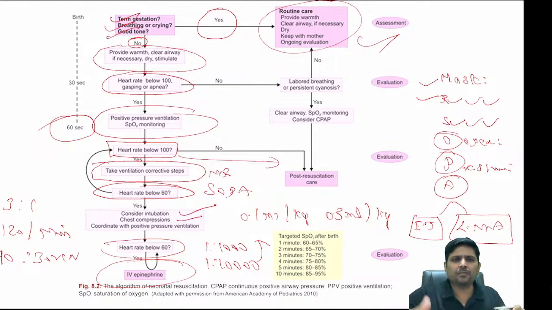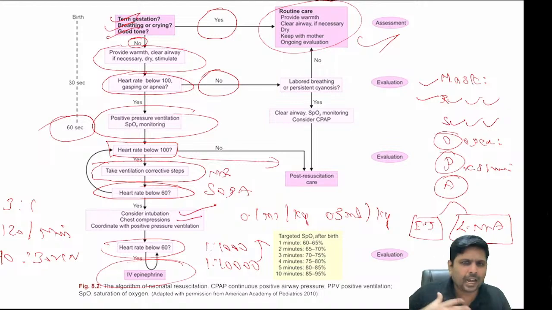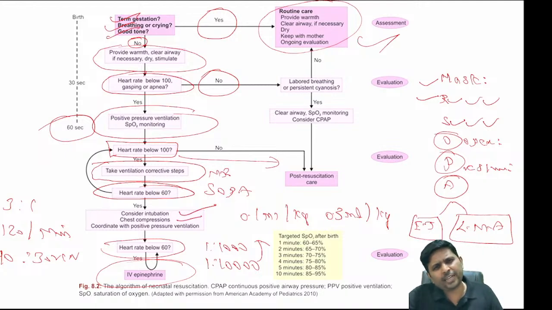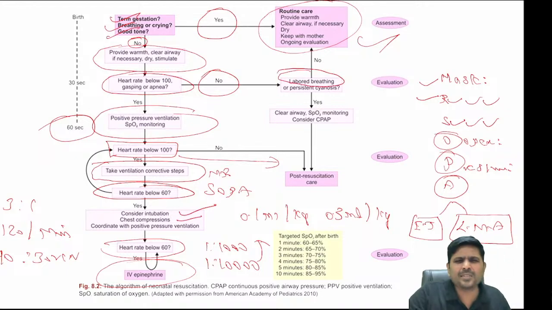So let us revise fast. They will ask you one more question. Sir, I have a child whose heart rate is more than 100 per minute, but the respiratory effort is not that significant. Heart rate is more than 100 per minute, so there is no need for bag and mask ventilation, but breathing is somewhat labored, sir. I am not satisfied with the breathing, and the child is having persistent cyanosis, sir. What should I do, sir?